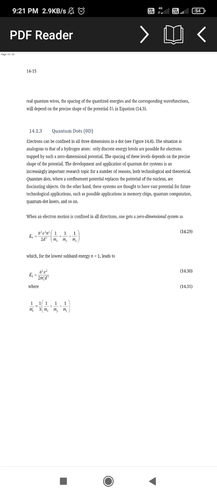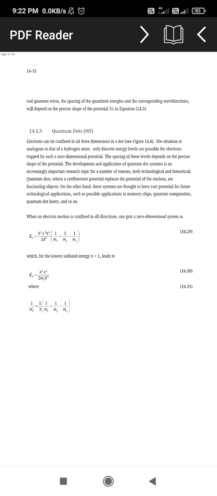Then the next one is the quantum dots. In quantum dots, electrons are confined in all three dimensions, a situation analogous to the hydrogen atom. Only discrete energies are possible for electrons, which are trapped in the zero dimensional potentials. This spacing of these levels depends on the shape of these potentials.